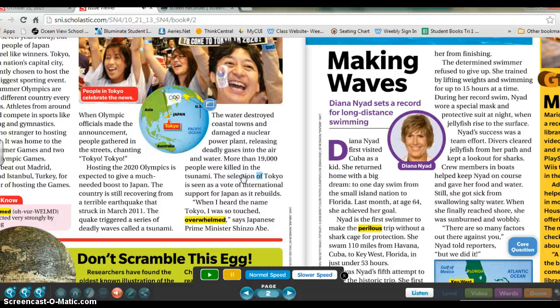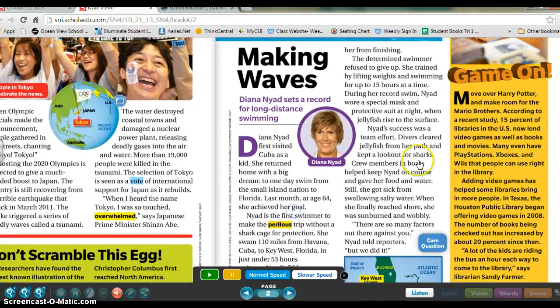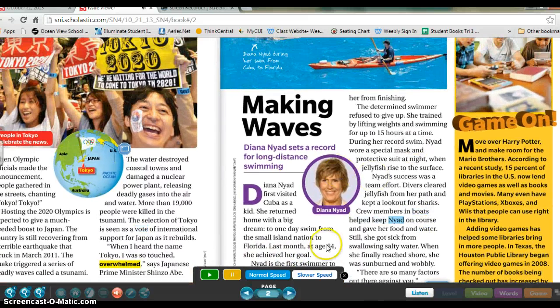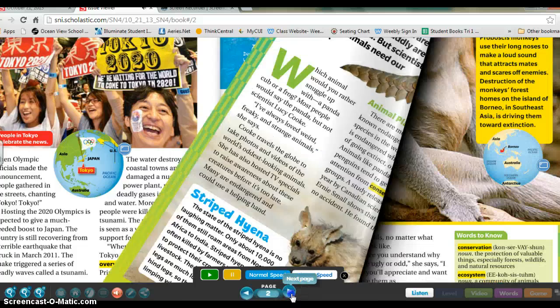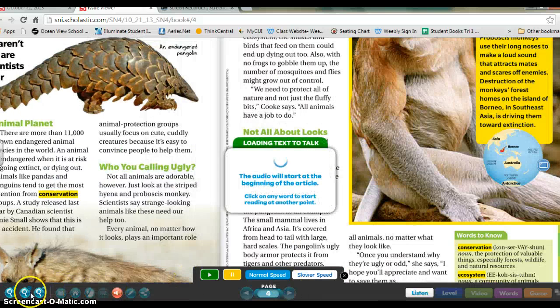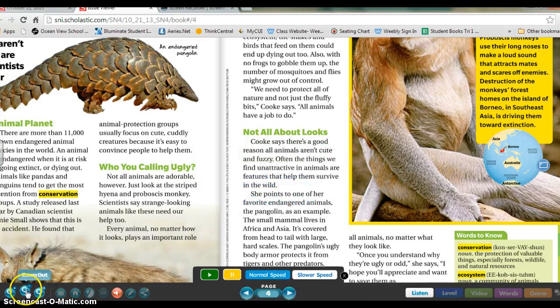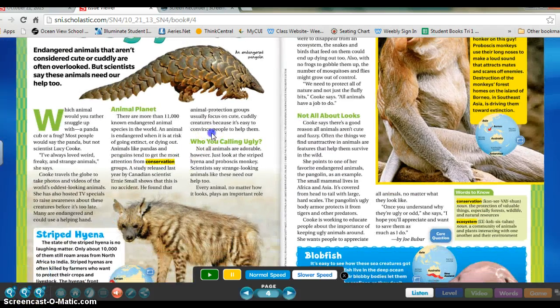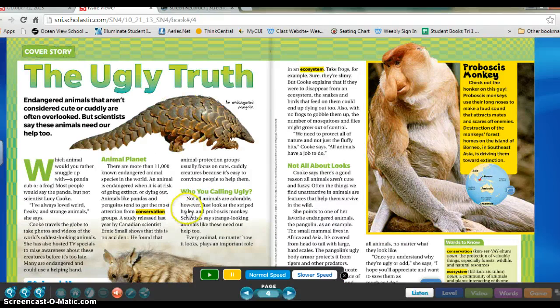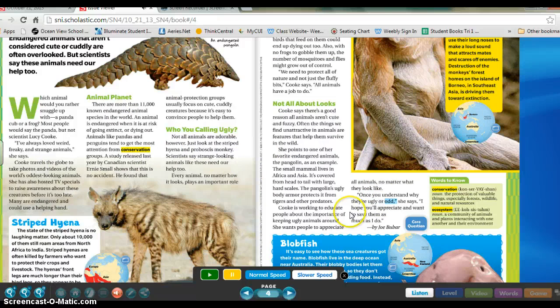And so once everyone has their question, take turns asking your questions and see if the other people can answer them. Now, you can then go ahead to this article, skip ahead to this article, which is on funny looking animals. It's called The Ugly Truth. And you can read this one, have it read out loud to you.